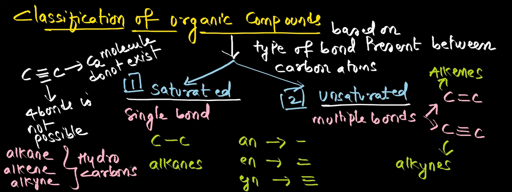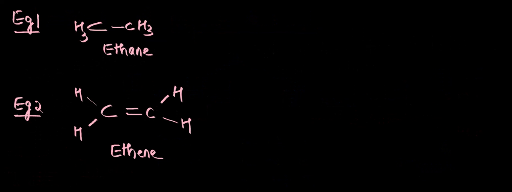Chloromethane: methane is CH4, it has only carbon and hydrogen. If I take chloromethane, chlorine is also present, a different atom is also present. Then it comes under derivatives of hydrocarbons. Now I'll write some examples and try to understand whether it comes under saturated or unsaturated. So let us observe these two examples.